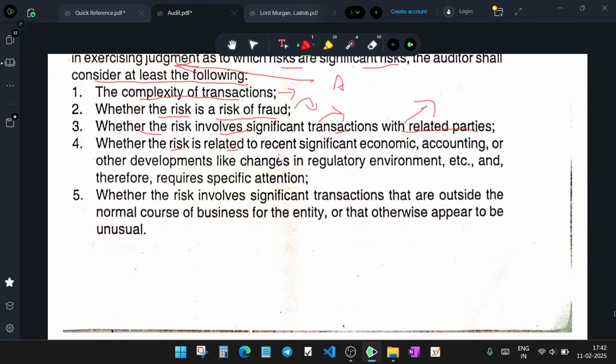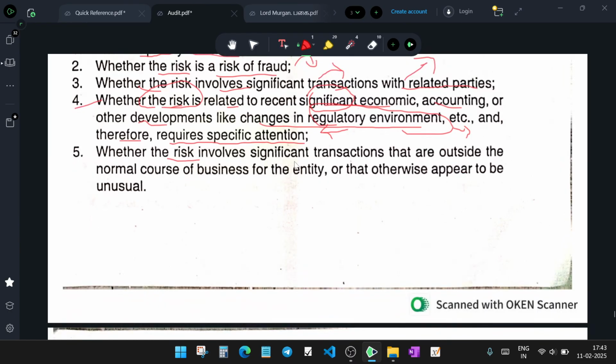Whether the risk is related to recent significant economic, accounting, and other developments, like a change in the regulatory environment, and therefore requires specific attention. So why are you going to look at these transactions and disclosures? Because this is significant. Why is it significant? Because due to some change in the regulatory environment, government has brought in some changes. As per the changes, they need to disclose it. As per the changes, they need to compute it. As per that regulation, they need to follow some rules, and whether they have followed them may lead to risk or not.